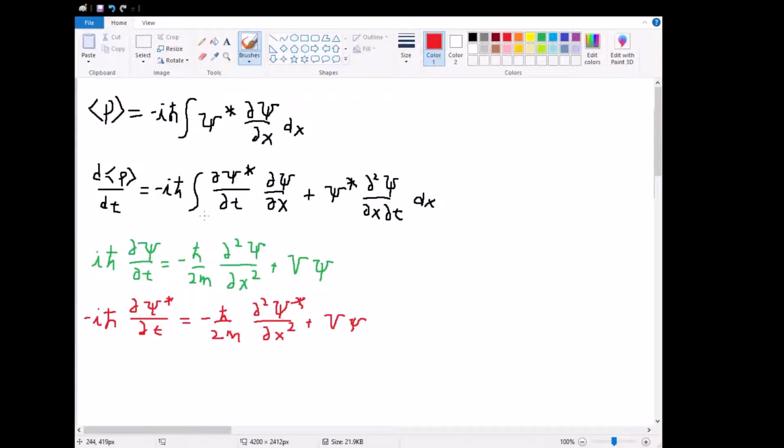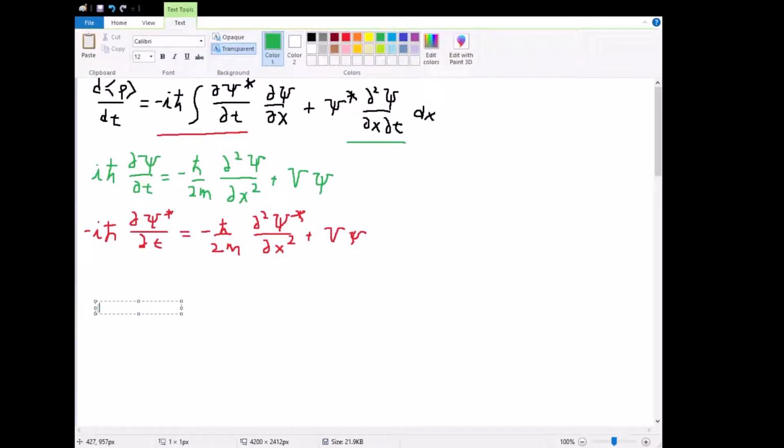First off, we have a negative i h bar partial psi star with respect to time here, and we also have a second order partial of psi with respect to x and t, and one of the things we know is that psi is in C squared. Let's do this in black. So what does it mean when we say psi is in C squared?